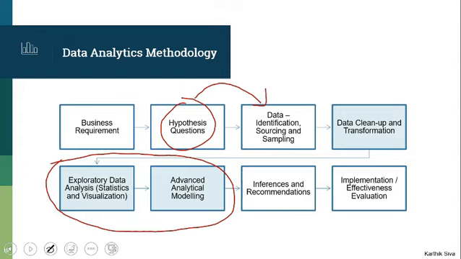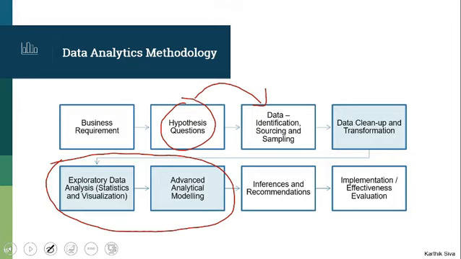Once you have exhausted that and you have a good indication, we move on to the analytical modeling step. The analytical modeling step has many types of algorithms. If the target variable is numeric in nature, we use regression. If the target variable is categorical in nature, we use classification.